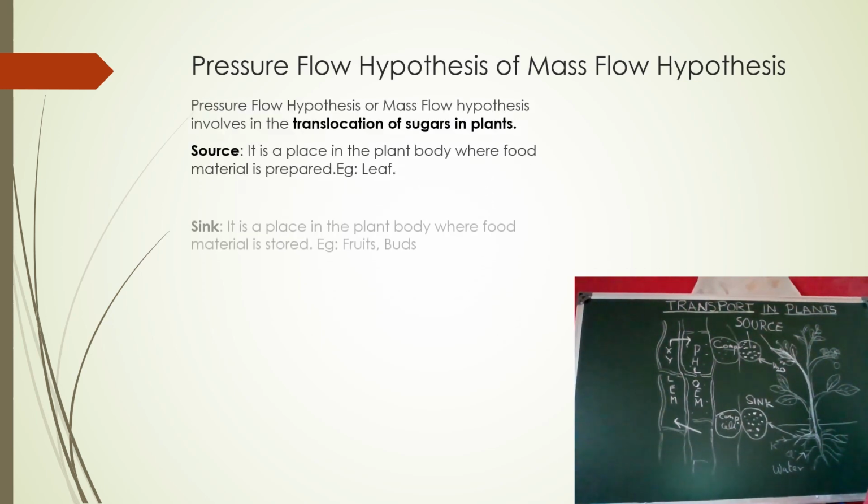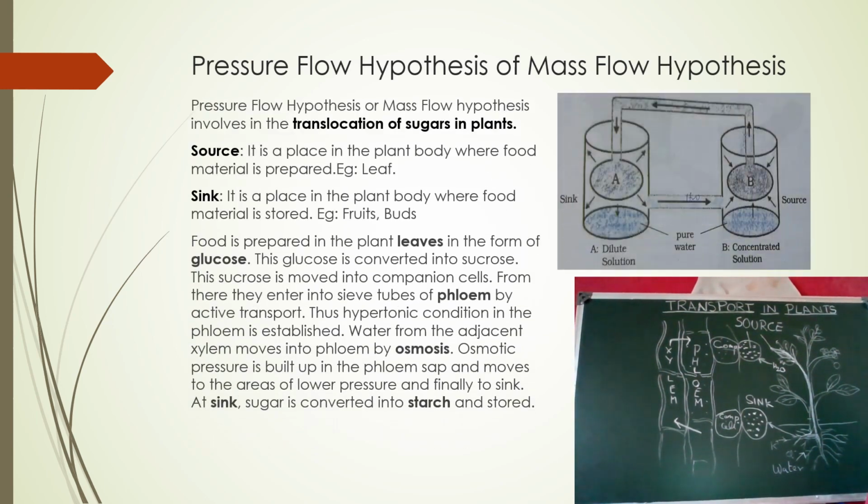We have learned how water is transported from the roots to the different parts of the plant. Now we will see how food is transported from the leaves to the different parts of the plant, because food is prepared in the leaves and is then transported to different parts of the plant. That is, the direction will be multidirectional. But in the case of water, it is unidirectional. It comes from the root and travels to different parts of the plant, but it does not travel back, so it is called unidirectional. But in the case of food transportation, it is multidirectional.